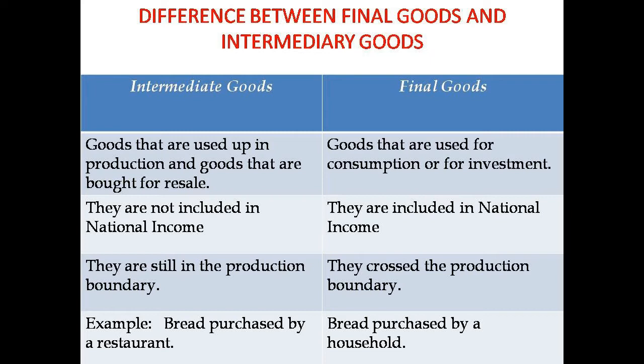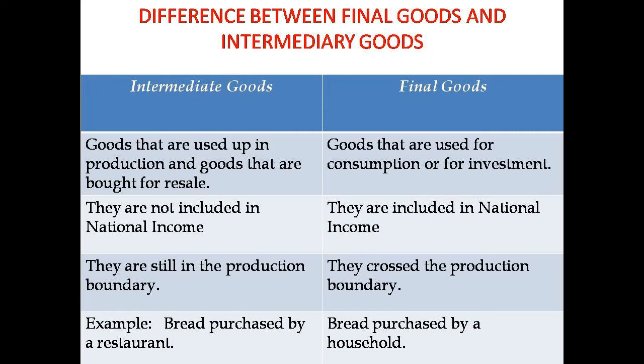The value of intermediate goods we do not include in national income. The reason I will tell you later. Whereas the value of final goods is included in national income.